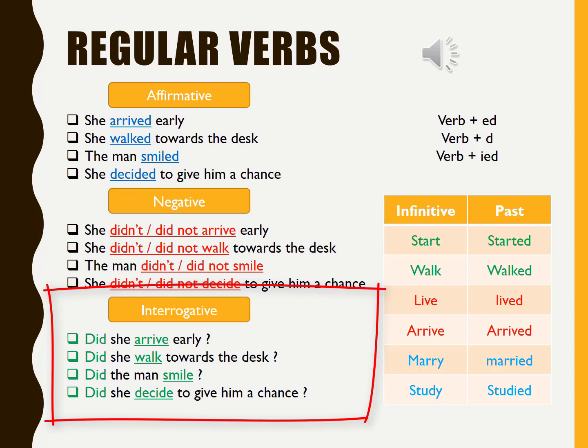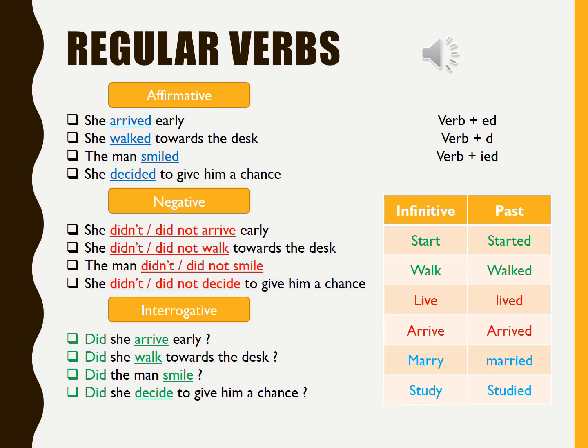And here also the verb remains unchanged. We do not change the verb in the negative form and in the interrogative form. We only change the verb in the affirmative form. And how do we change it? We change it by adding ed to the end of the verb, or d or ied.